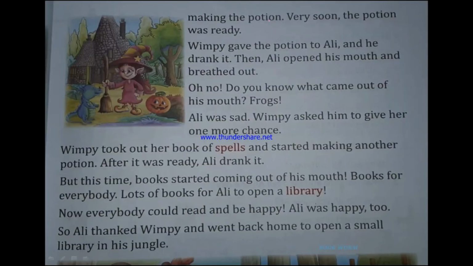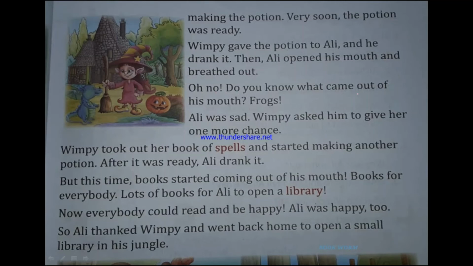She started making the potion. Very soon the potion was ready. So she made a potion and quickly completed making it. Wimpy gave the potion to Ali and he drank it. Then Ali opened his mouth and breathed out. Now Ali was given this potion and asked to drink it. As soon as Ali drank the potion, he tried to breathe out fire.